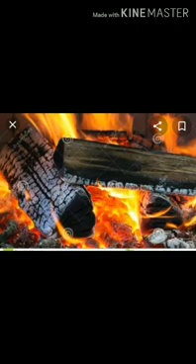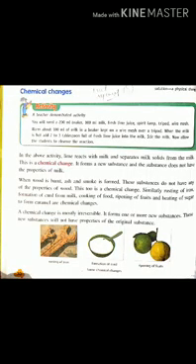The properties of ash and smoke are totally different from the properties of wood, and they cannot be taken back to the original form. So from here we can say that all chemical changes are irreversible. That means we cannot get the original substance back from the new substance which is formed in the chemical change.